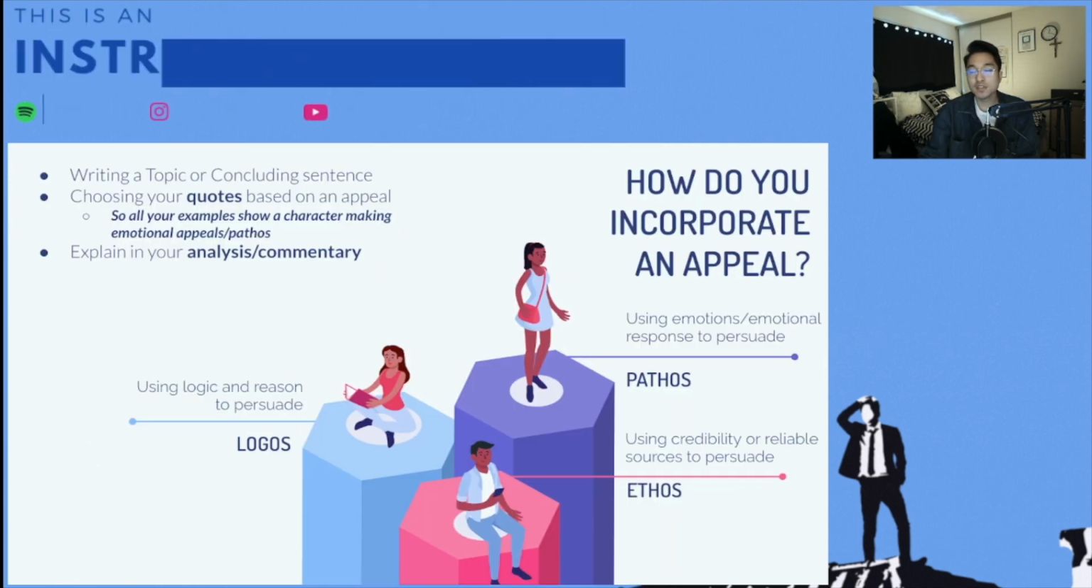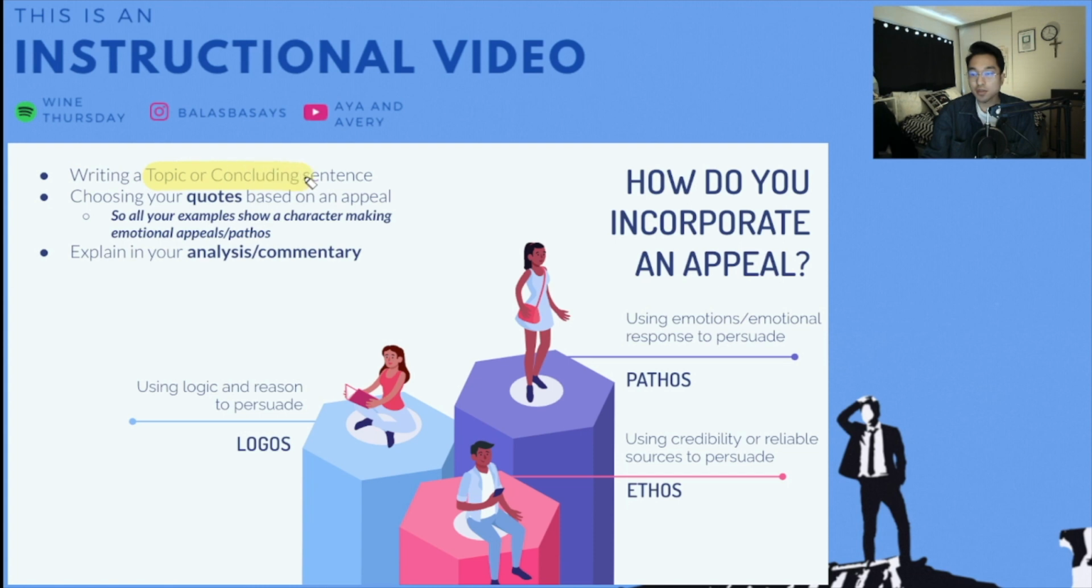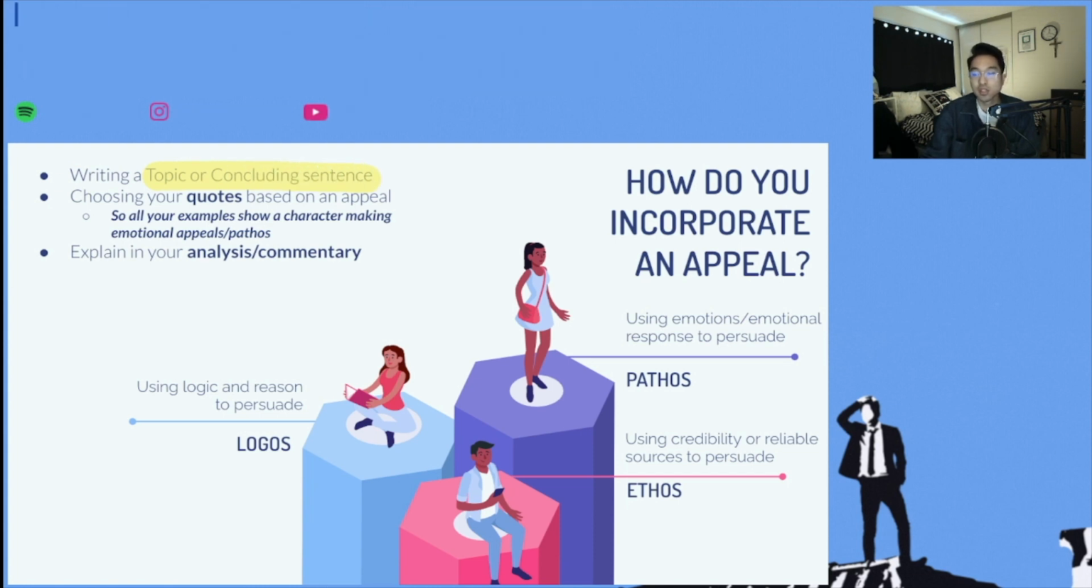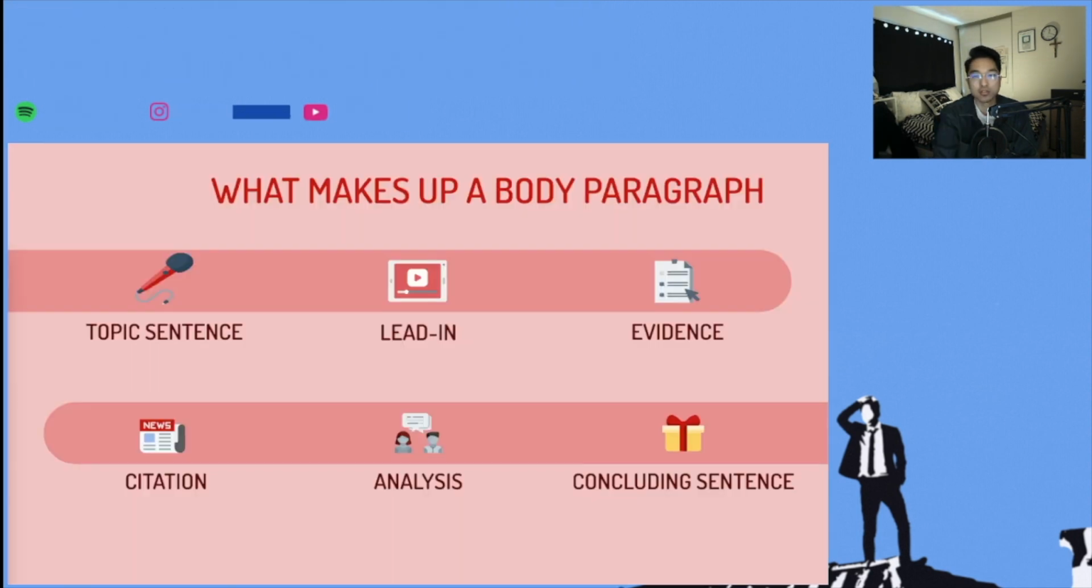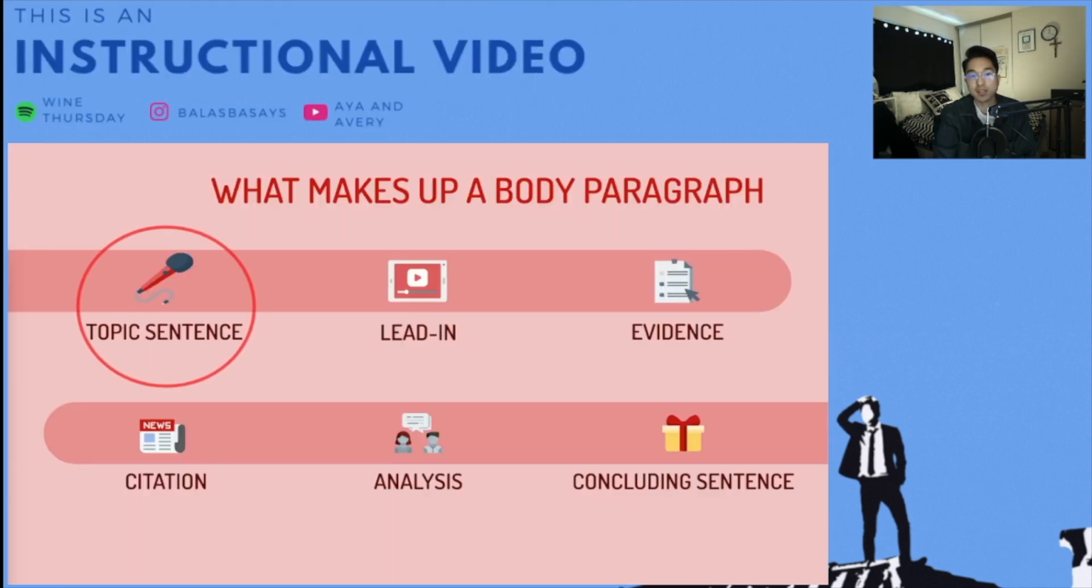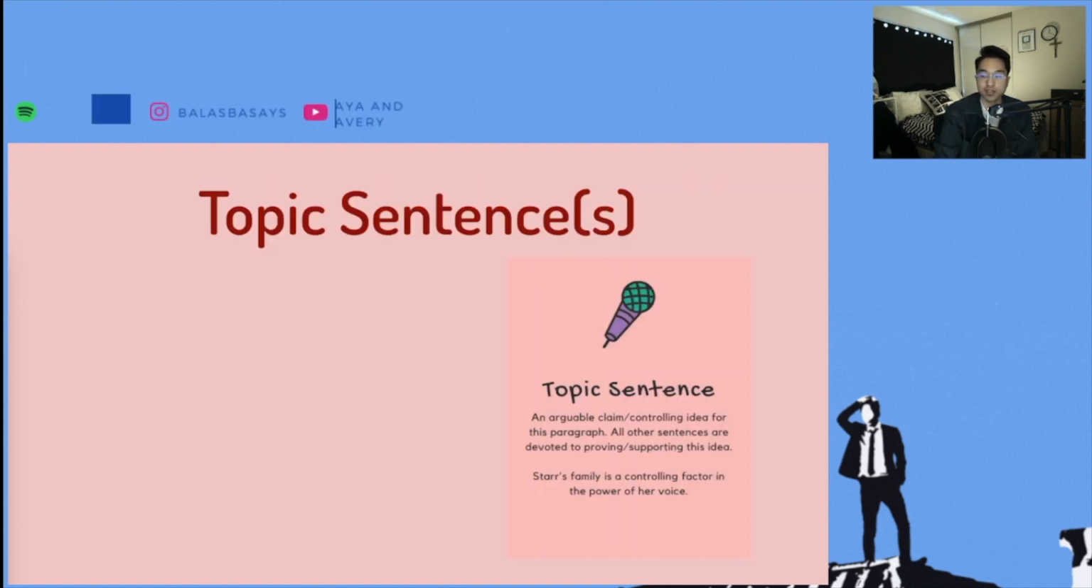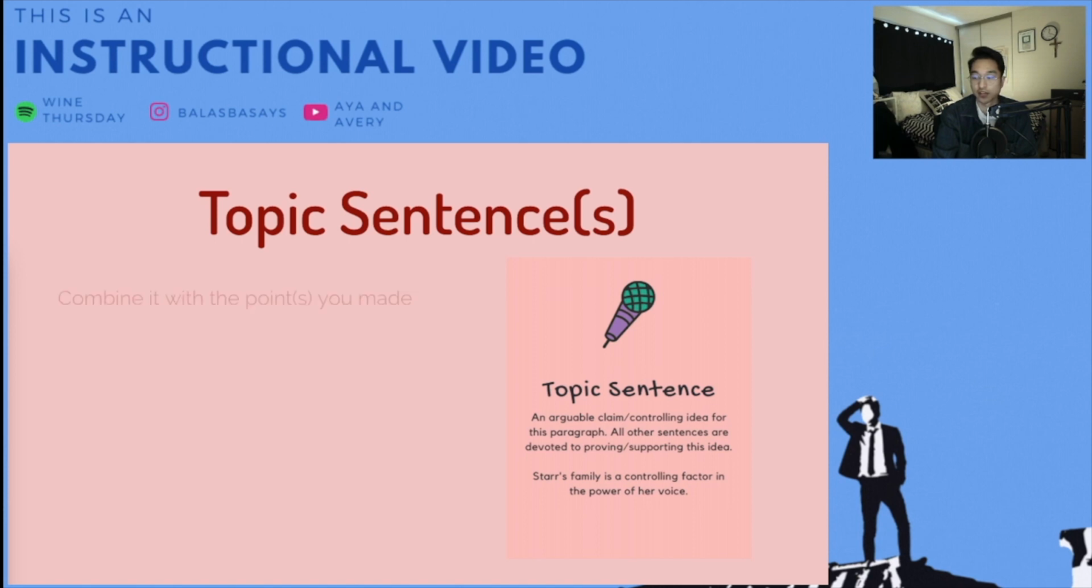As I mentioned in a previous lesson, you can incorporate this in a topic or concluding sentence. You can also incorporate one of the appeals into the quotes that you're choosing. So your examples show how a character is making an emotional appeal through pathos. Or you can also include it in your explanation of your evidence via the analysis or commentary that you include. So for this lesson, we're going to specifically look at the topic sentence and analysis for examples of incorporating logos, ethos, or pathos.